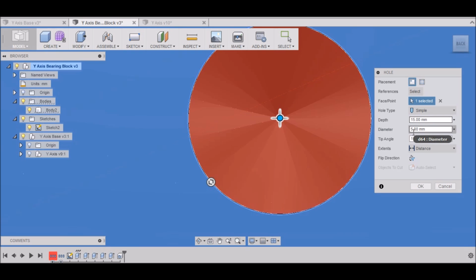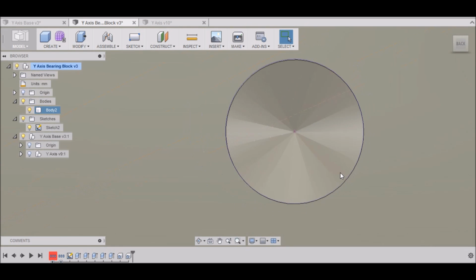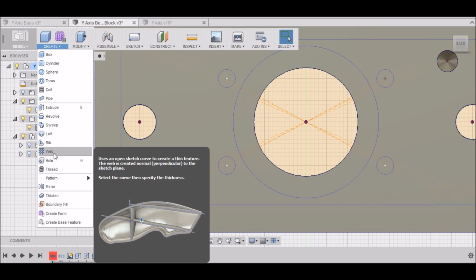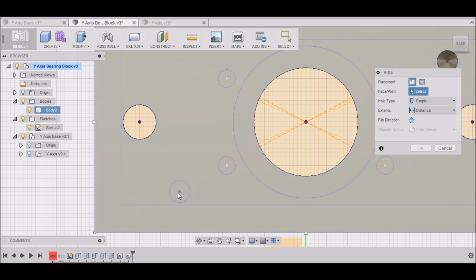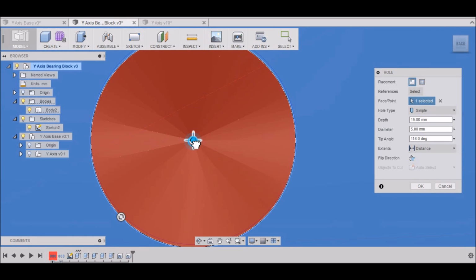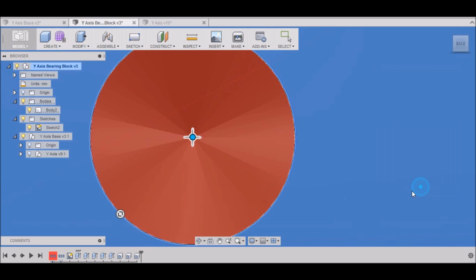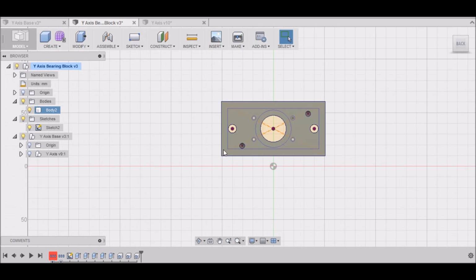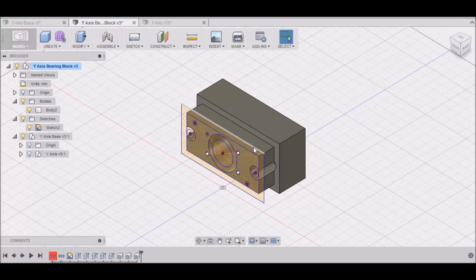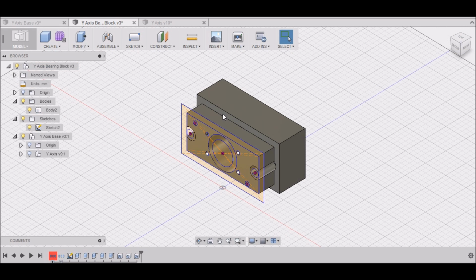Needs to be 15 millimeters deep and a diameter of 5. And then create hole once again. Select this face. Alright, it puts the same information in. Select OK. Alright, that looks good.